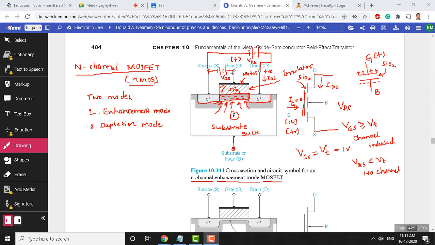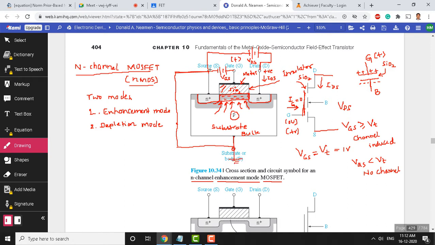The voltage applied between gate and source is what we call VGS, V sub GS. Most of the time we will short circuit the source and substrate, something like this. So source and substrate are short circuited, and this terminal will be grounded.